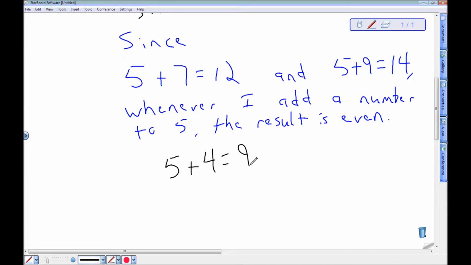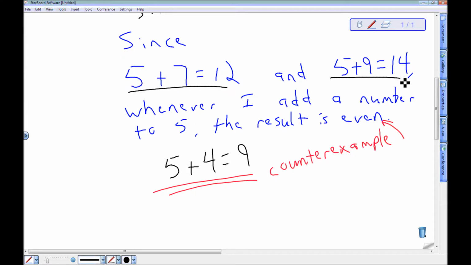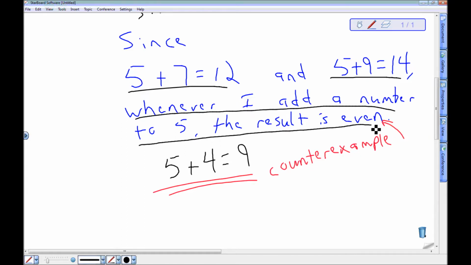And that's correct. This is a counterexample to that conclusion, that whenever I add a number to 5, the result is even. Okay, that's how that works. I'm waving my hands here like you can see what I'm doing. I've got my inductive argument, hey, these two things are true, so maybe I can say something more general, that whenever I add a number to 5, the result is even. You tell me, no, that's not right, because here's a counterexample.